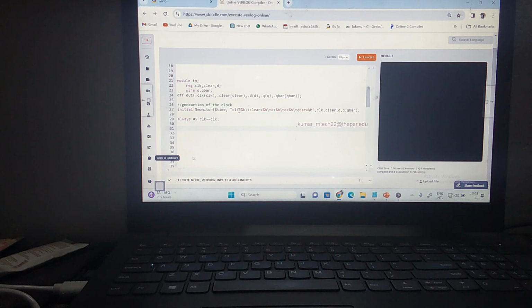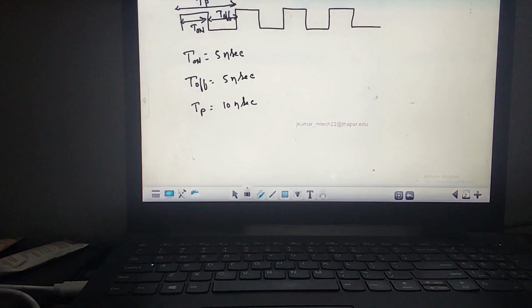So what is the negative edge? We know the transition takes from where to where? 1 to 0. My clock will take the transition. So this is a positive edge. This we call positive edge. Correct? This will take the transition from where to where? 0 to 1. Whenever my clock is changing from 1 to 0, this is nothing but what? My negative edge. My negative edge.